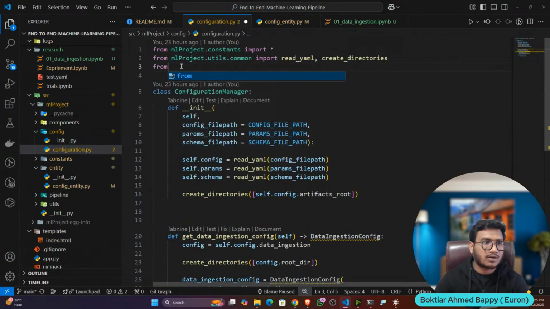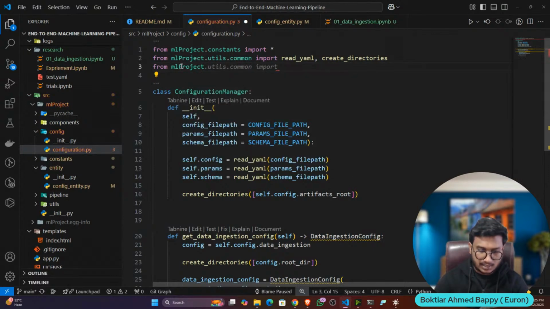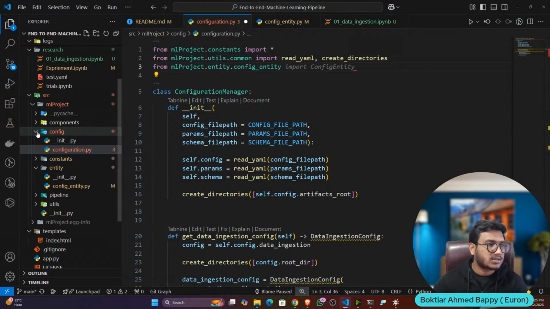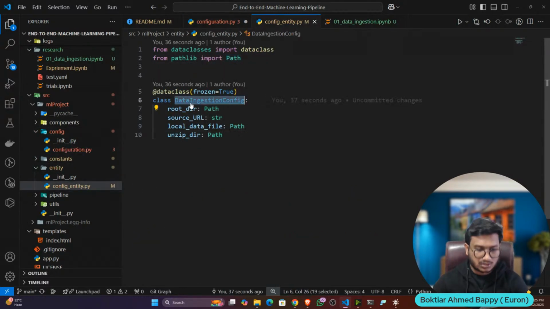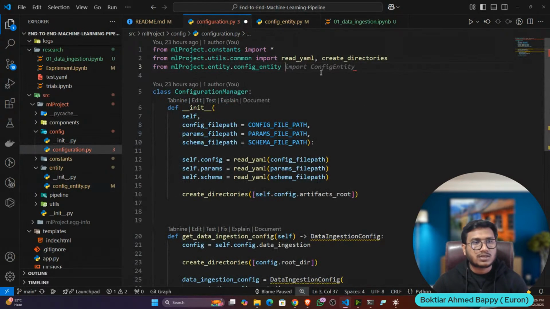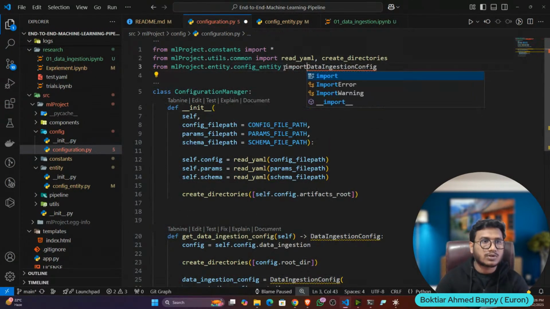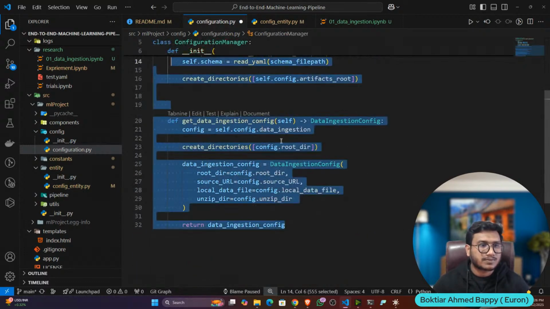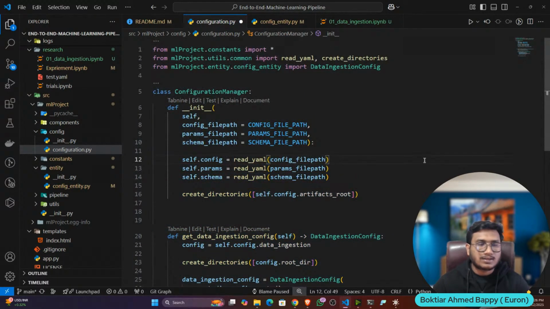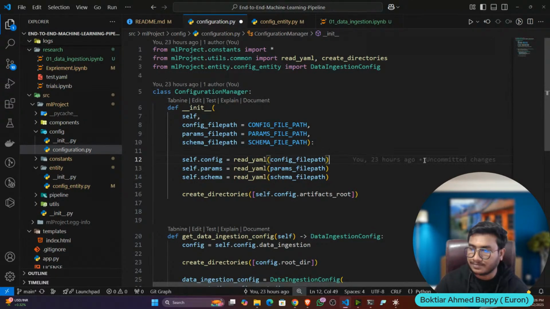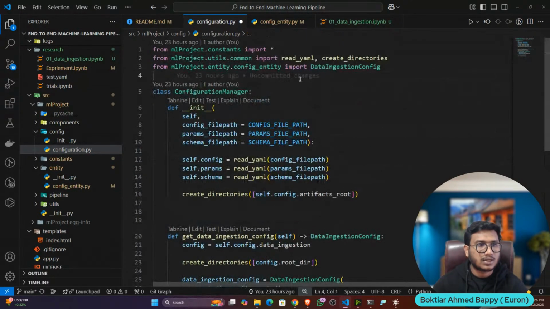How to import? Just write from ml project dot entity dot config entity, because you can see inside entity I have config entity, then inside that I have data ingestion config. So let's import it here. Okay, now I think this import will work. Let me see. Now see, it's working fine. This is what modular coding is. We have written different modules, and now you are importing it here. So that's how my configuration manager is ready.